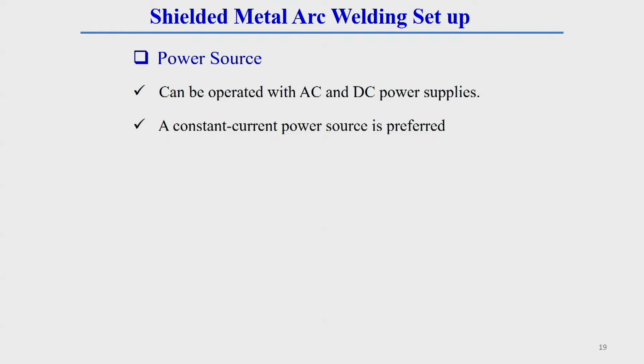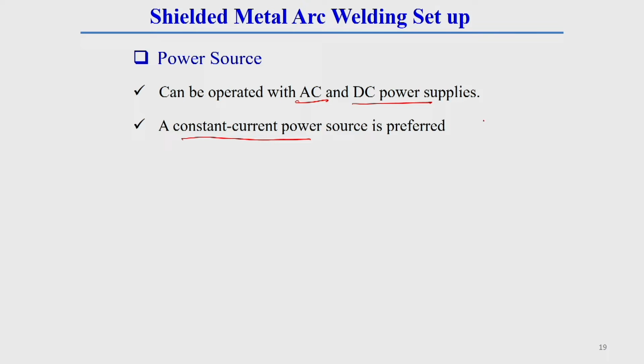So, that is why these types of welding techniques are done by manual operation. Manual operation, as I have already discussed, means the welding speed and the feeding of the electrode are done manually. Then this is called a manual welding operation. Here the welding power source can be AC or DC, but a constant current type of power source characteristic is preferred.